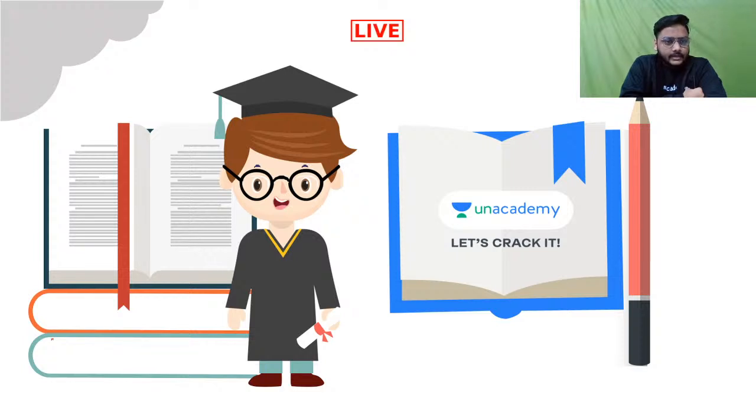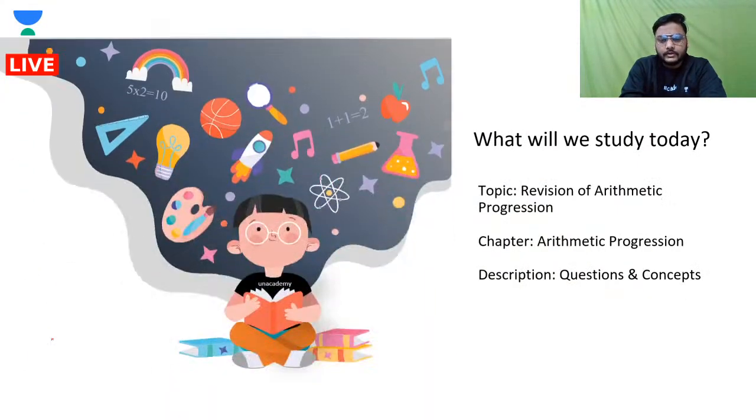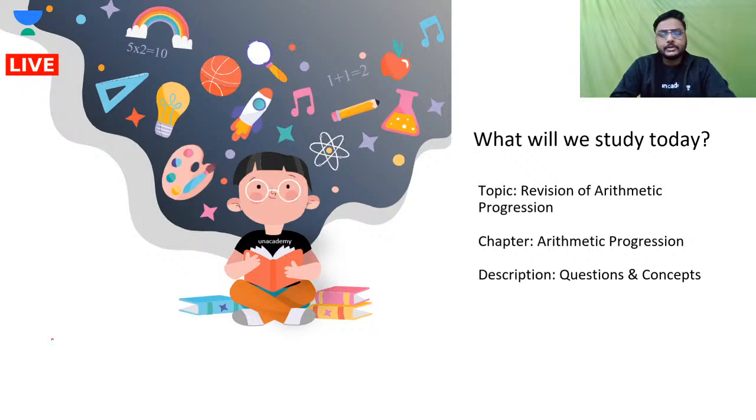And this time, the topic that we are going to take in this particular session is a quick revision of arithmetic progression. So we'll be talking about the concepts that we have in AP, and along with that we will be talking about some important questions that we have in AP. So this is the agenda that we have for today.